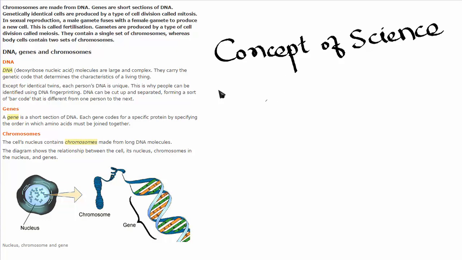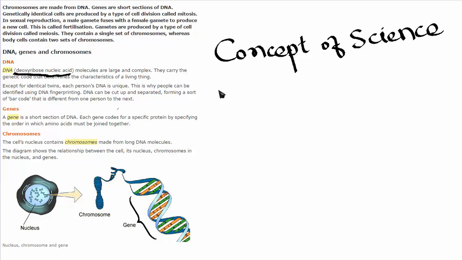Today we will learn what is DNA, what is a gene, and what is a chromosome. DNA. What is a DNA? DNA is a double-stranded structure present in the nucleus of the cell which determines the property of that individual. It is made up of deoxyribonucleic acid.